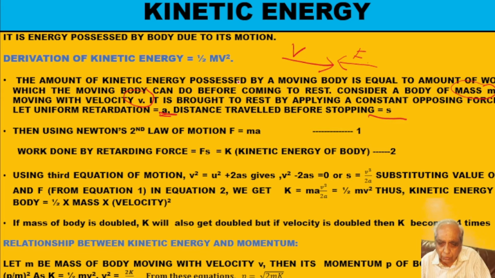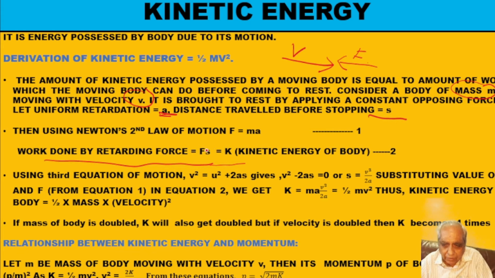Initial velocity v. So whatever kinetic energy the body was possessing, it will become zero when it comes to a standstill. So whatever kinetic energy the body has lost, why? Because that is the work that I have done. So work done by the external agency or by the retarding force is equal to the kinetic energy of the body. Work done by the retarding force is equal to F into S, force into displacement, and that is the kinetic energy of the body in magnitude.